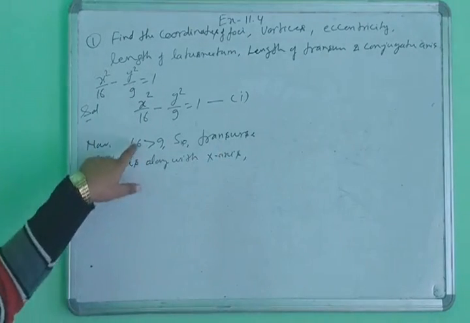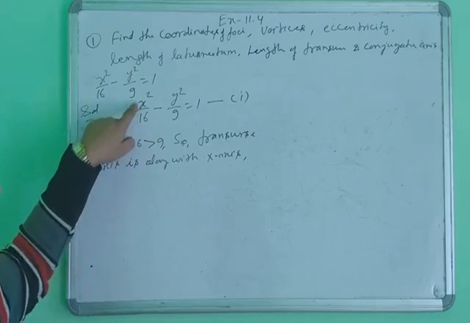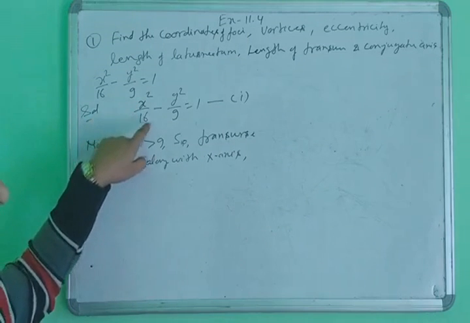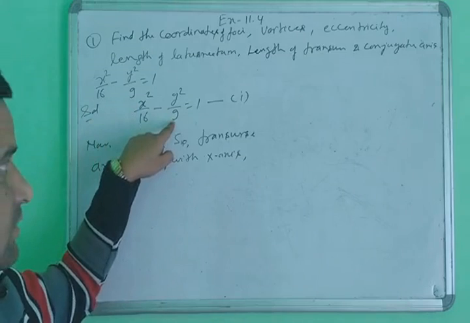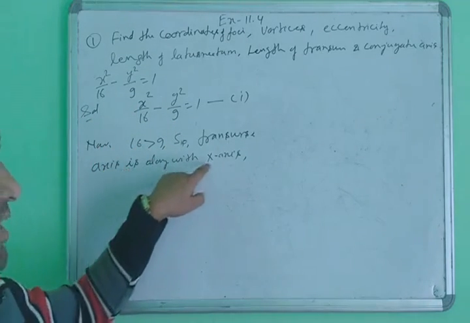If the intercept of x is greater than the intercept of y, then the transverse axis is along the x-axis.